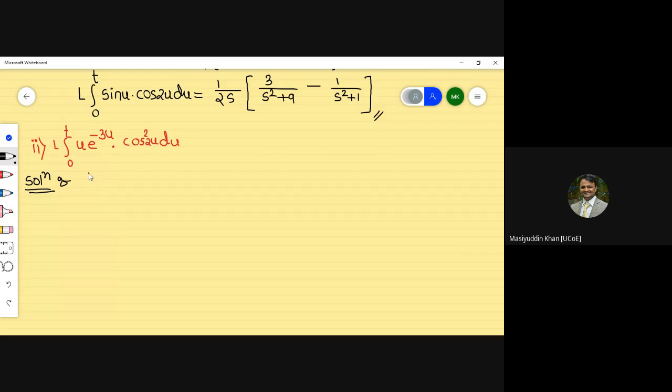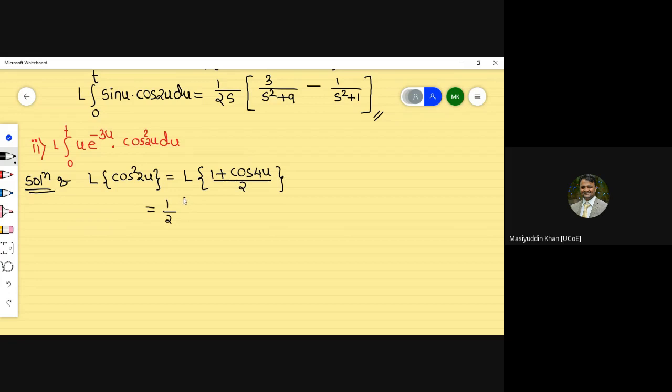so Laplace of cos square of 2u. First we have to convert in terms of formula. So I'm just writing Laplace of 1 plus cos of 4u divided by 2, because cos square theta we can write as 1 plus cos 2 theta divided by 2. If sine square is there, then 1 minus cos 2 theta divided by 2. So 1 by 2 we have to take outside.